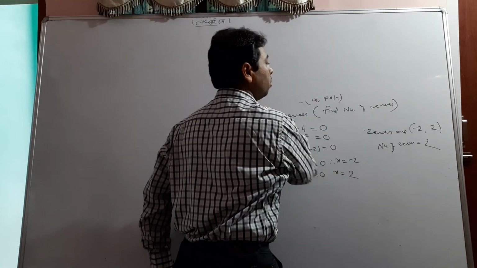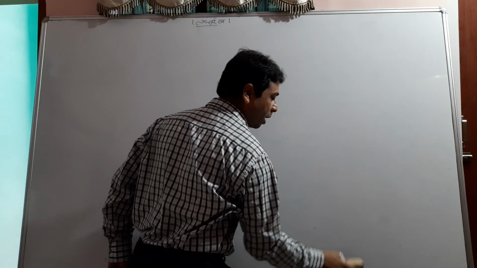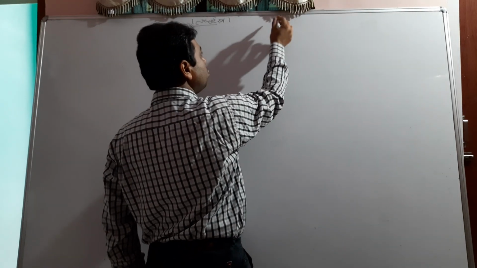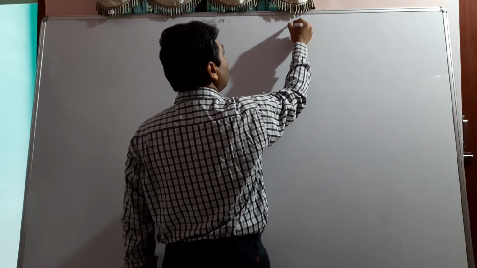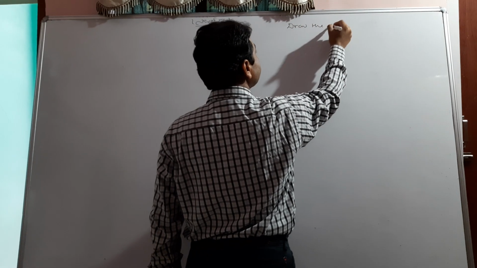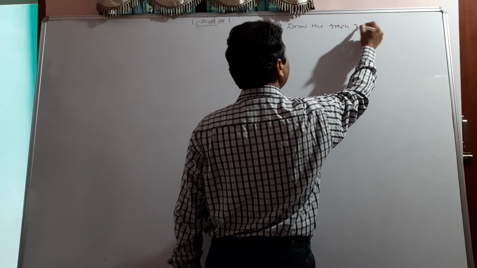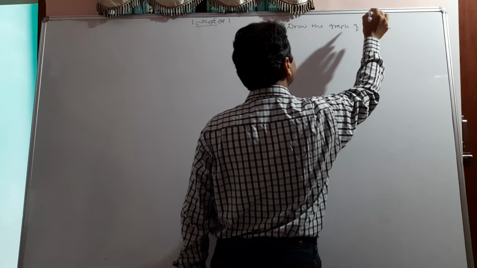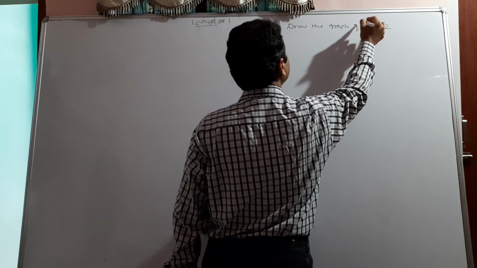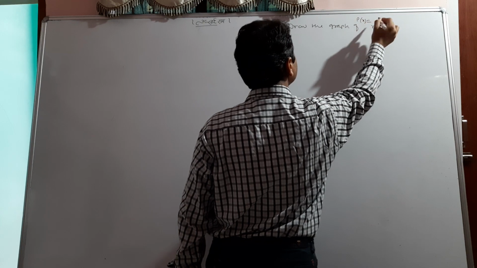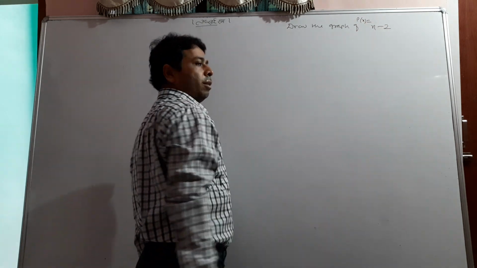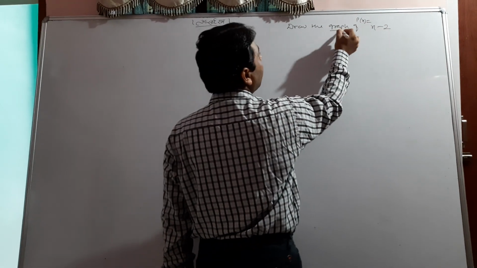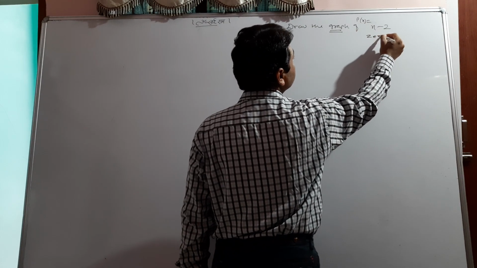Now I will tell you with a graph, and I ask you two things again: draw the graph of x minus 2, and then we will compare the graph with the zeros of the polynomial.